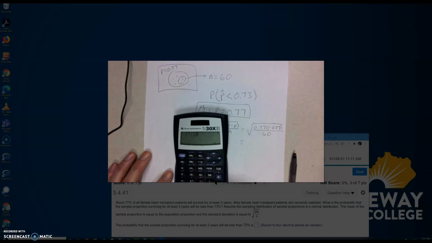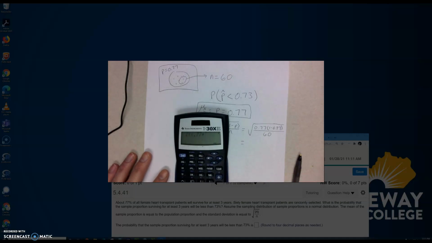So here we go. We got 0.77 times 1 minus 0.77. Maybe I can do that in my head. 1 minus 0.77, that would be what? 0.23, I believe. You can double check that, but I think that's right.